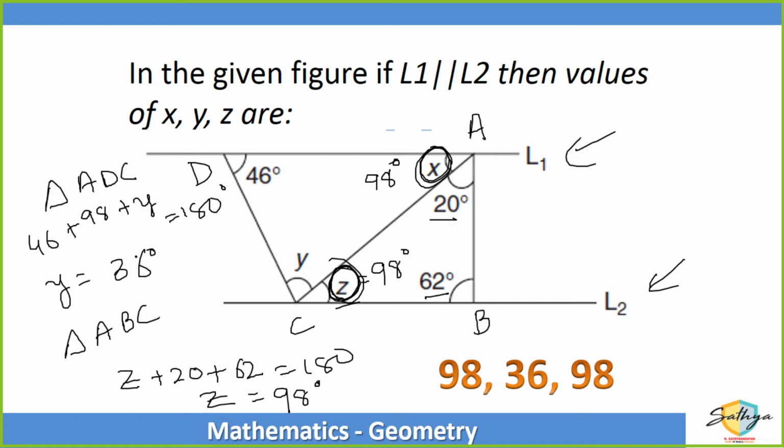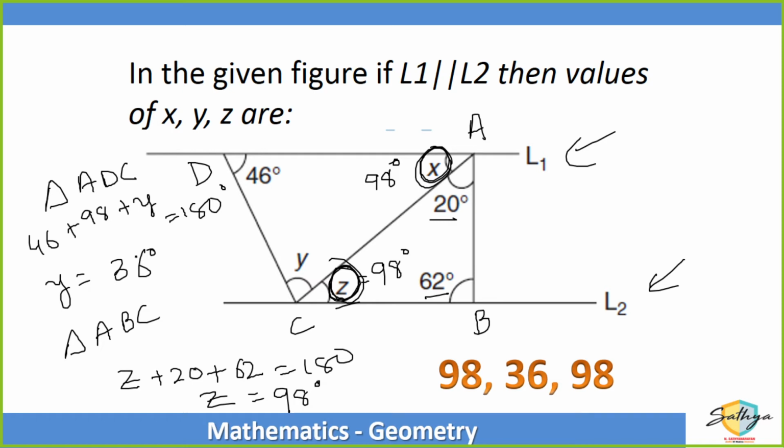If 62 was not given, can we consider it as a right angle triangle? Unless it is mentioned, you cannot assume anything. If it is given AB is perpendicular to L1 or L2, then yes. But if 62 degrees is not given, they will give you a diagram where it looks like it is 90 degrees. But you cannot assume that.